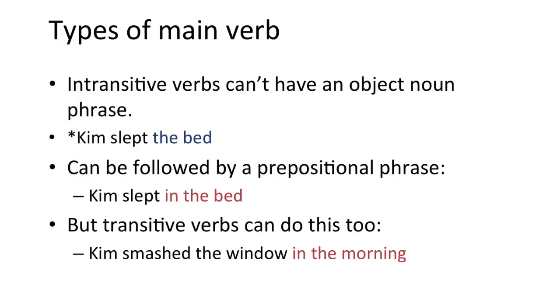In fact, we can put prepositional phrases after both transitive and intransitive verbs. Kim smashed the window in the middle of the night. So the difference between transitive and intransitive verbs is that transitive verbs have to have an object noun phrase following them, while intransitive verbs can't have an object noun phrase following them.